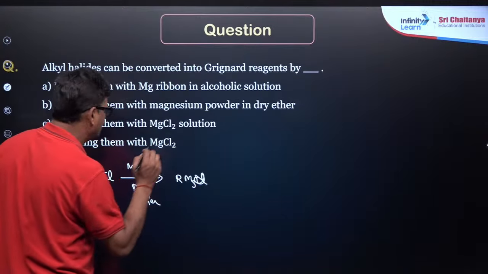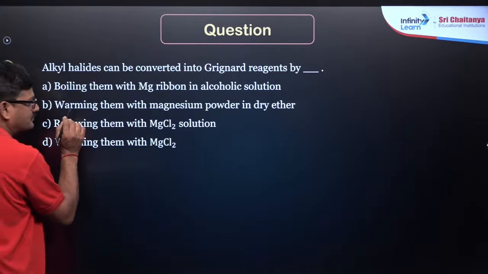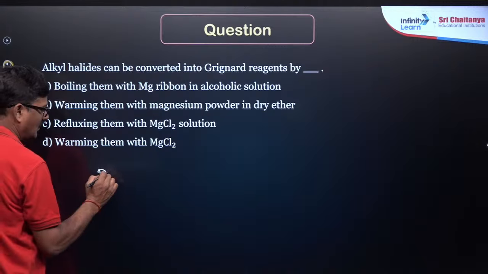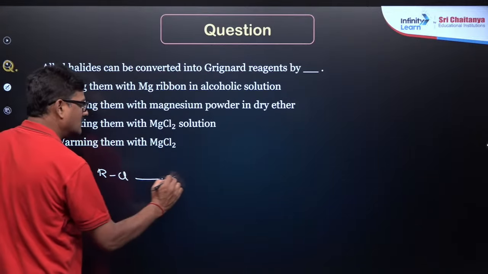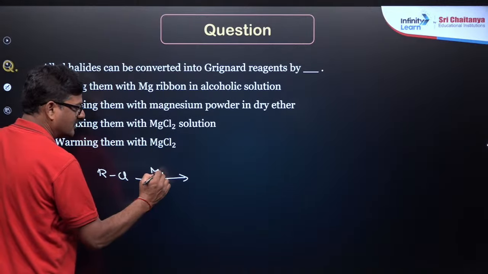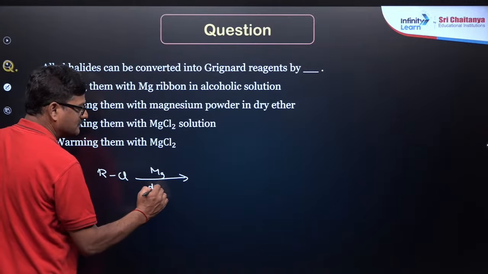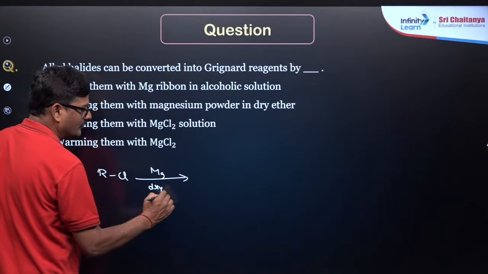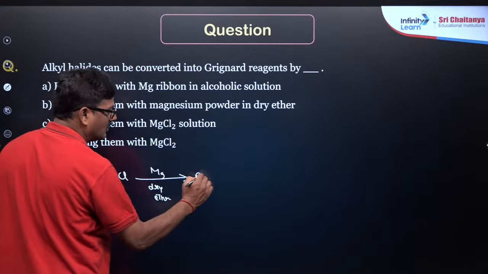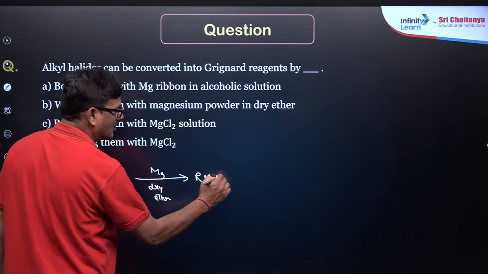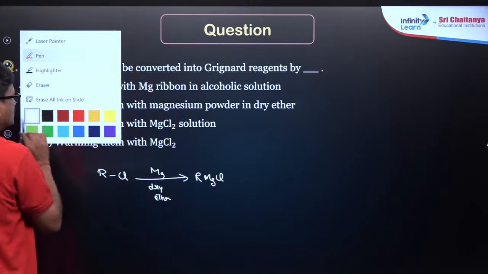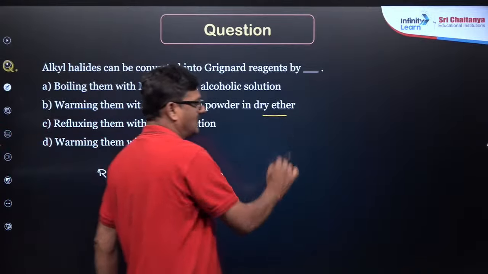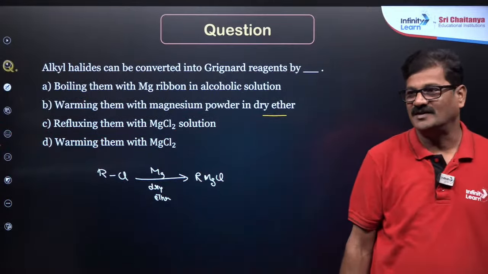Alkyl chloride, when treated with magnesium in dry ether, you are going to get alkyl magnesium chloride. So you need to use dry ether for that. Answer for this question is going to be B. Clear?